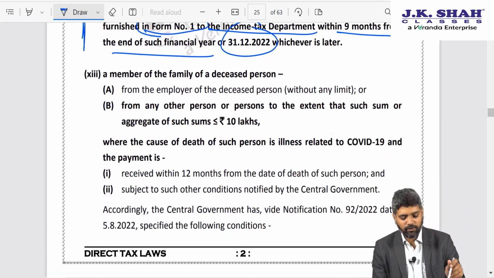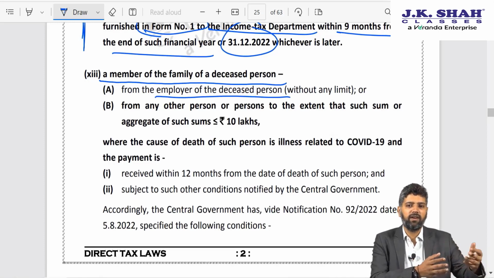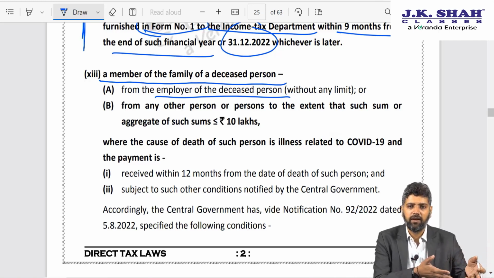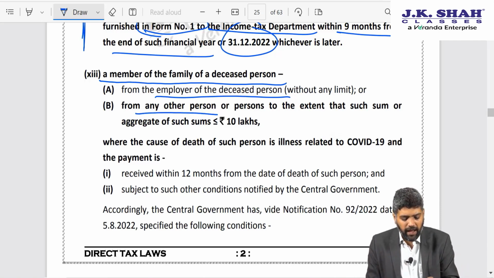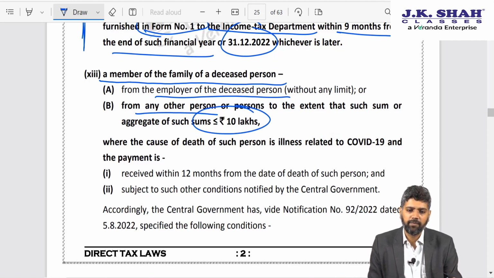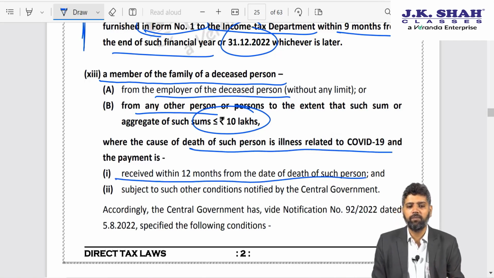Further friends, government also said that in case a member of the family of a deceased person receives from the employer of the deceased person, so some person who was working as a driver, suddenly unfortunately during COVID he died, so the employer gives some compensation to his wife or family members, or from any other person, if the aggregate amount does not exceed 10 lakhs, where the cause of death is related to COVID-19 and the amount of compensation is received within 12 months from date of death. In that case, section 56 subsection 2 clause 10 will not apply.